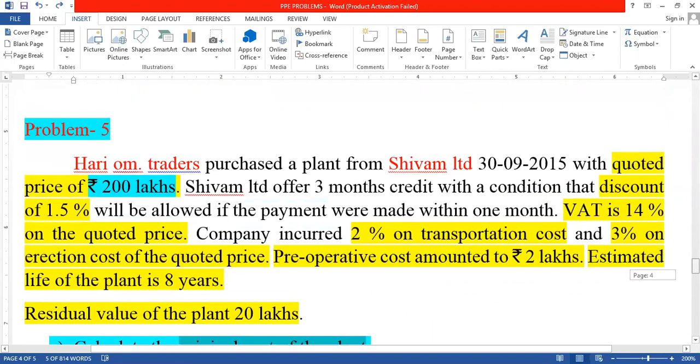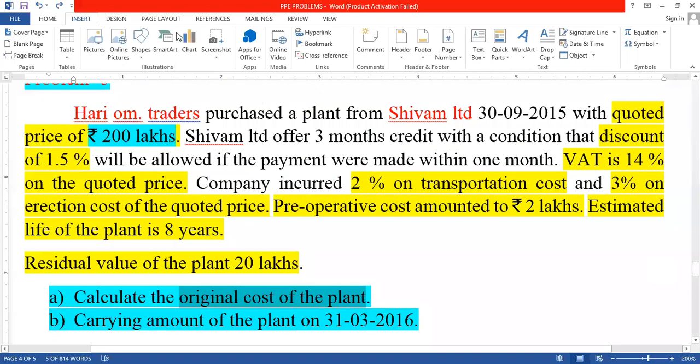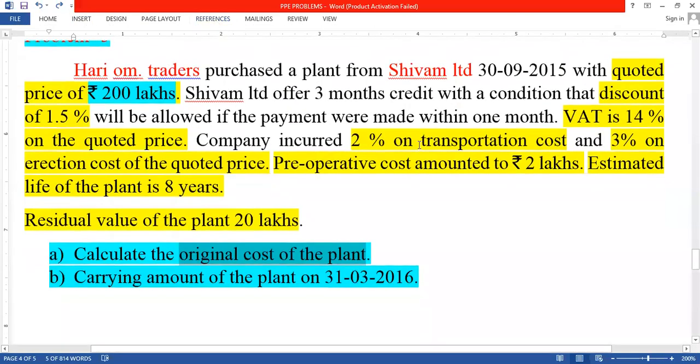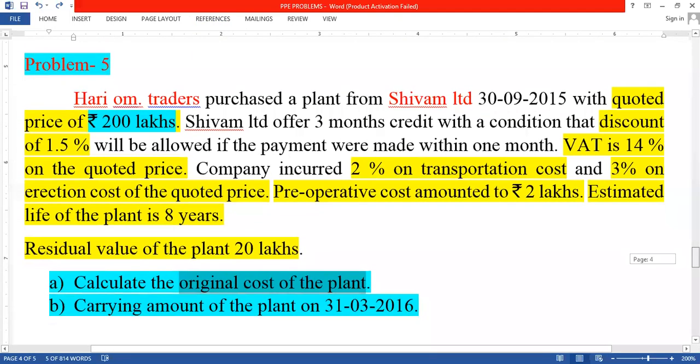See the information they gave in the problem. Hari Om Traders purchased a plant from Shivam Limited. The quoted price, which is nothing but the purchase price, is given, less the trade discount of 1.5%. That also we take into the statement of calculation of the cost of the asset. After this, what are the adding items?